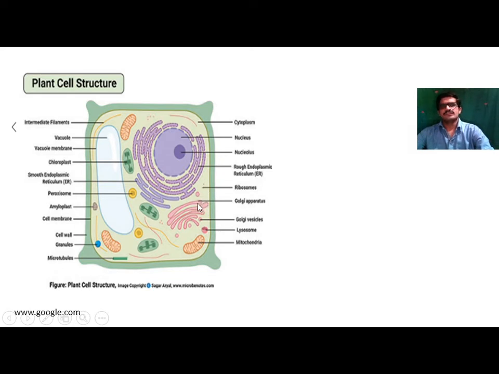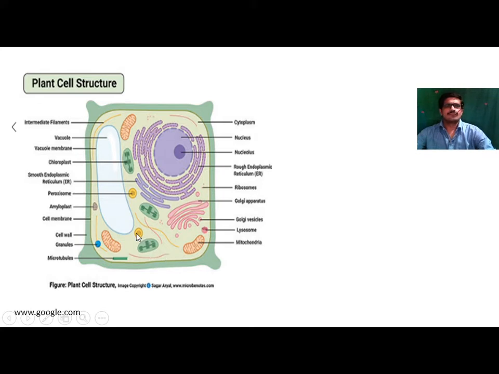Next one is the Golgi apparatus. This Golgi apparatus consists of flattened sacs. They are present on one another. It consists of cisternae, vesicles and tubules. This is the structure of the Golgi apparatus, or it is also called Golgi vesicle, or it is also known as Golgi body, because it was discovered by Camillo Golgi.